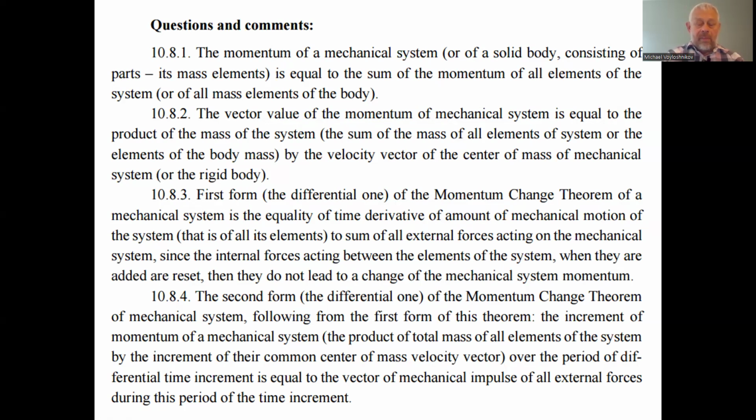And the momentum of the mechanical system on the one hand equals the mass of the whole mechanical system multiplied by the velocity of the motion of the center of the mechanical system, or of this body consisting of discrete elements, the same as for the continuous body. In practical needs, usually we consider the discrete bodies. And on the other hand, this equals the total of the momentums of all these elements considered separately.